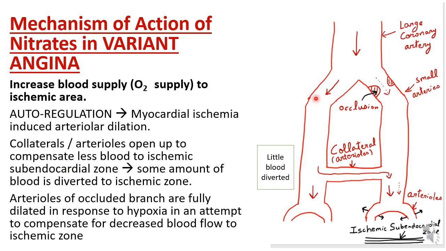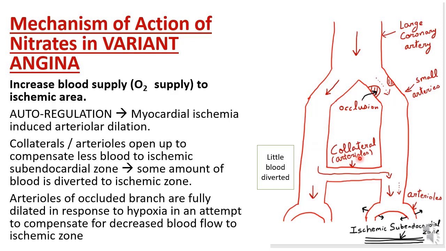Now I can show with the help of diagram. This is large coronary artery which divides into small arteries. Small arteries divide into arterioles. If there is occlusion in the small artery, what will happen? Blood is flowing through large coronary artery. Through occluded vessel, less amount of blood will flow because of occlusion, and more amount of blood will flow in the normal small artery.